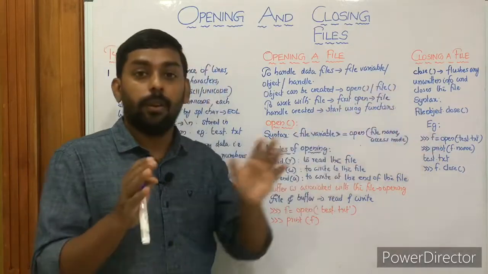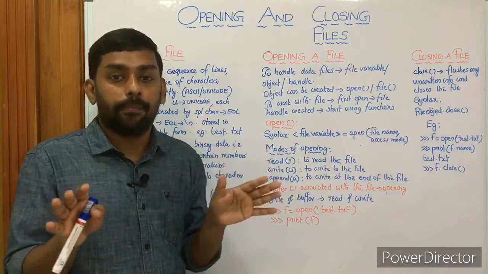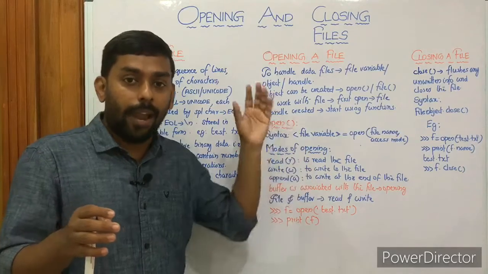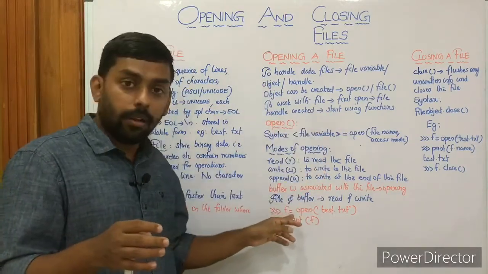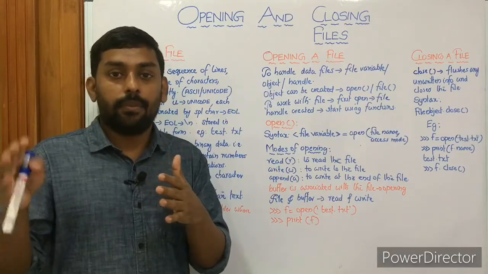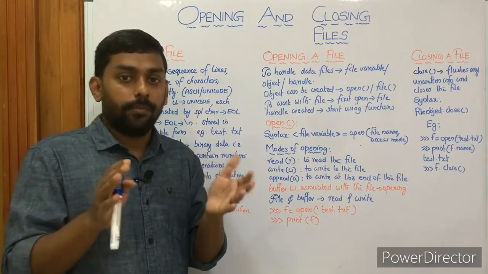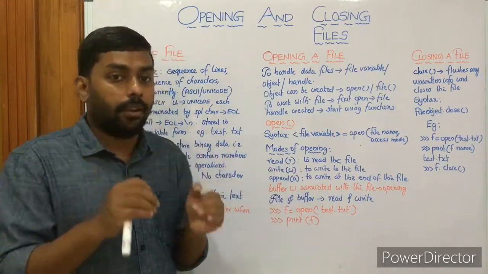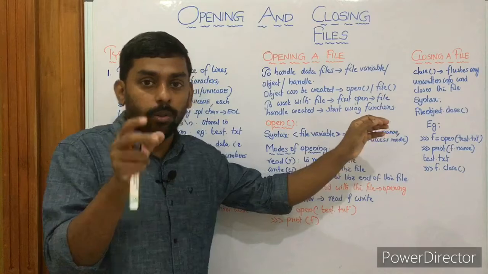Yeah, f will be released, will be freed up. That's the logic. There are a lot of resources allocated to the file variable, and those should be released for other purposes in the future, right? So for that, they are freed up. For that we have to close the file. So that's the logic of closing a file.